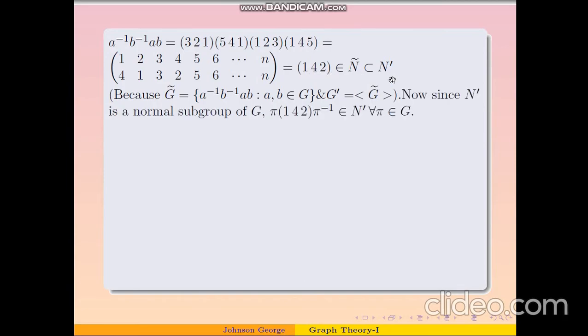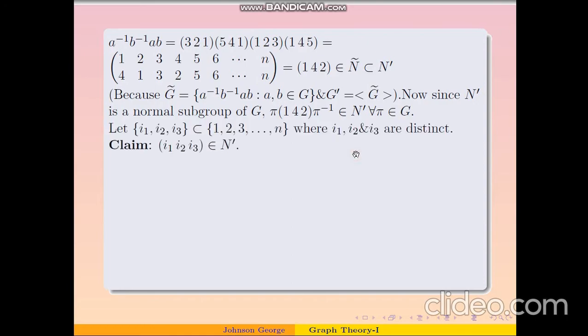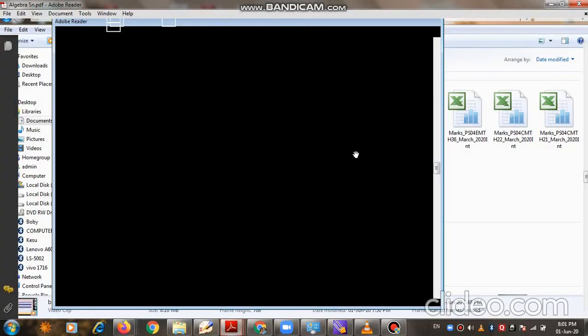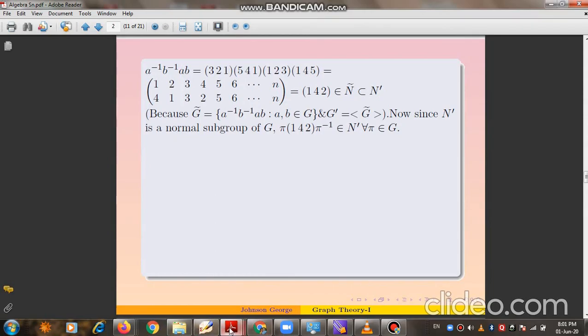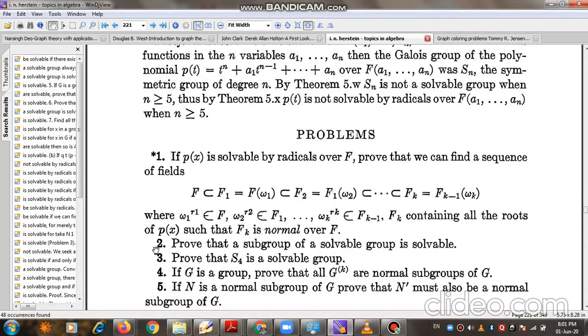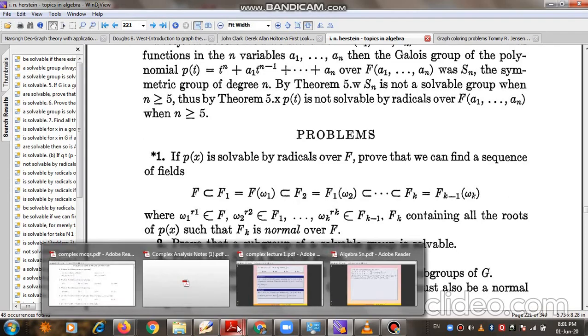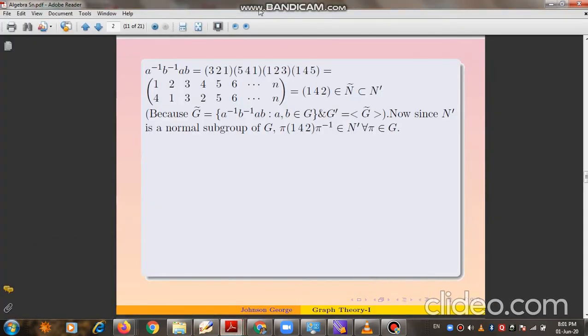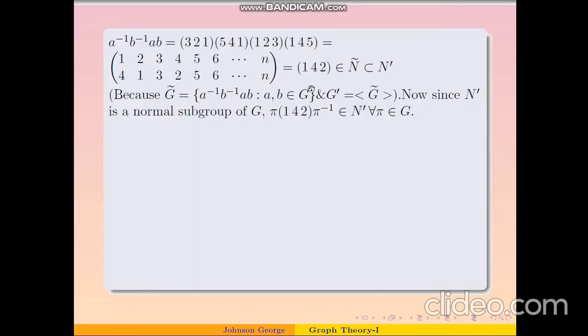Now in class we have proved that N dash is also a normal subgroup of G. In fact, you can find this in Herstein also. This is a standard exercise, and we have proved this in class. See that this is that problem. If N is a normal subgroup of G, then N dash must also be a normal subgroup of G. We have already proved this in class. So we know that N dash is a normal subgroup of G.